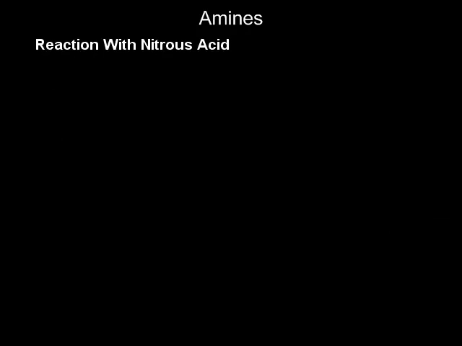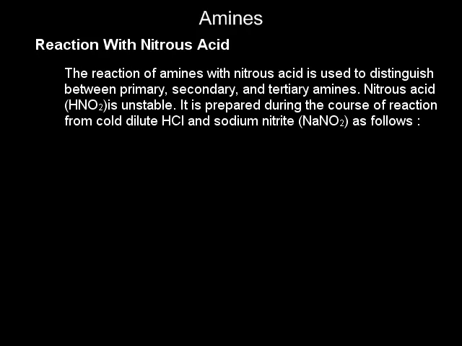Let us see reactions of amines. Number 1. Reaction of amine with nitrous acid. The reaction of amine with nitrous acid is used to distinguish between primary, secondary and tertiary amines. Nitrous acid, molecular formula HNO2, is unstable. It is prepared during the course of the reaction from cold dilute hydrochloric acid and sodium nitrite as follows. NaNO2 plus HCl gives HNO2 plus NaCl.